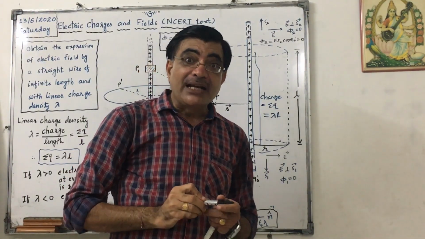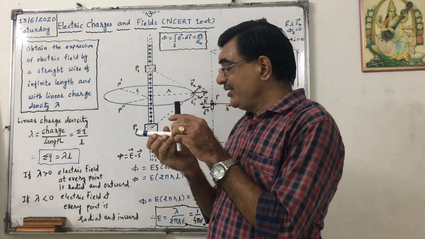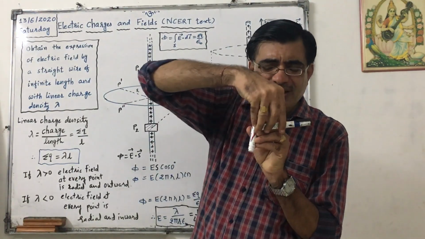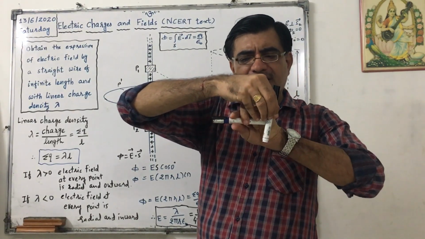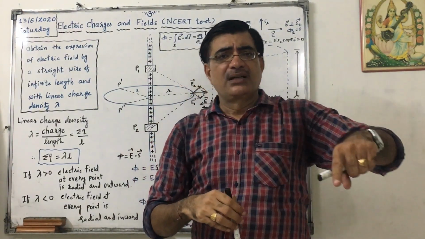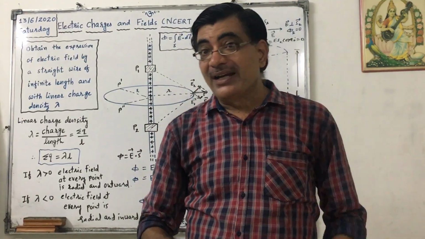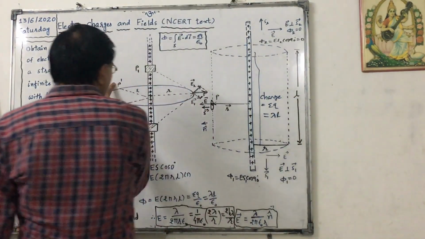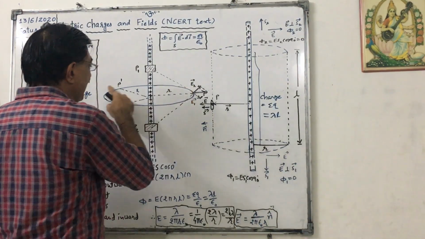So if I rotate this vector pointing to P dash, then at all the points on the circumference of the circle, the magnitude of electric field will be the same because they are at the same distance r. So P dash, P double dash, all points have equal magnitude of electric field intensity.